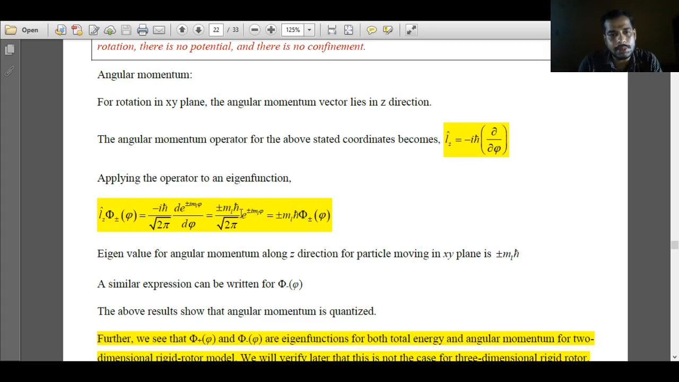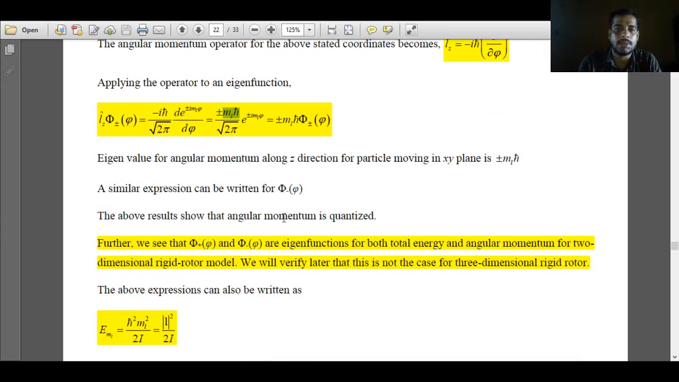So what is the eigenvalue then? The other thing is the eigenvalue. What is the other thing? Plus or minus ml h cross. So ml can have values 0, plus or minus 1, plus or minus 2, plus or minus 3. So what is the eigenvalue for the angular momentum along z direction? The eigenvalue for angular momentum along z direction is given as plus or minus ml h cross. This is important to remember.